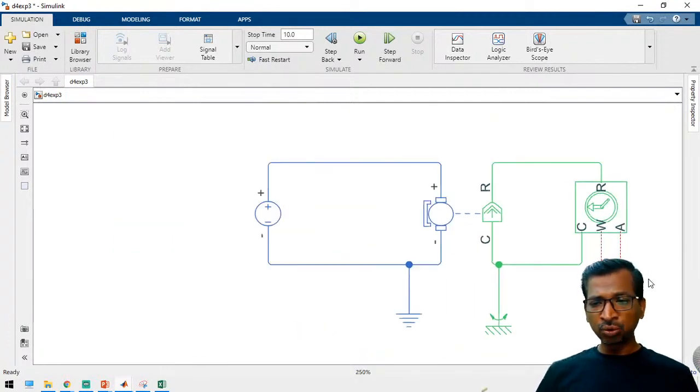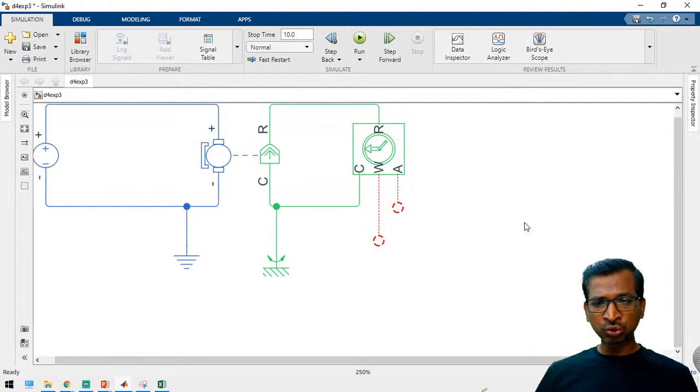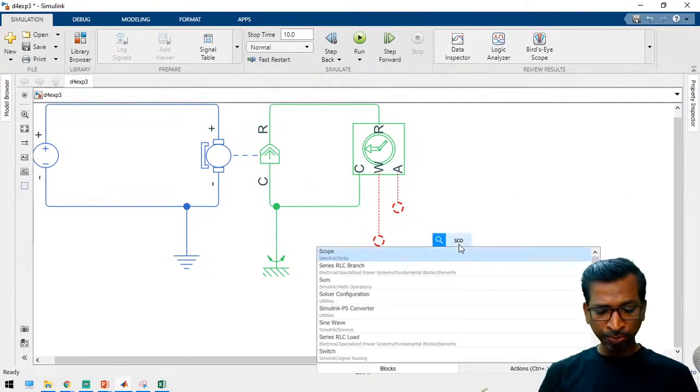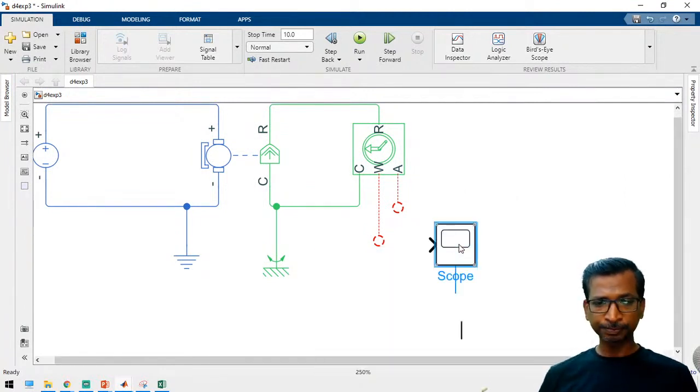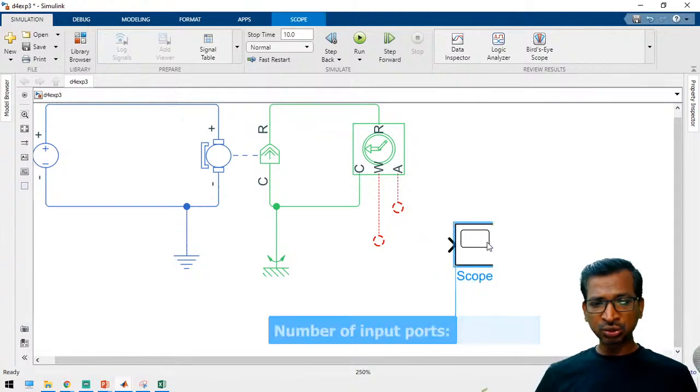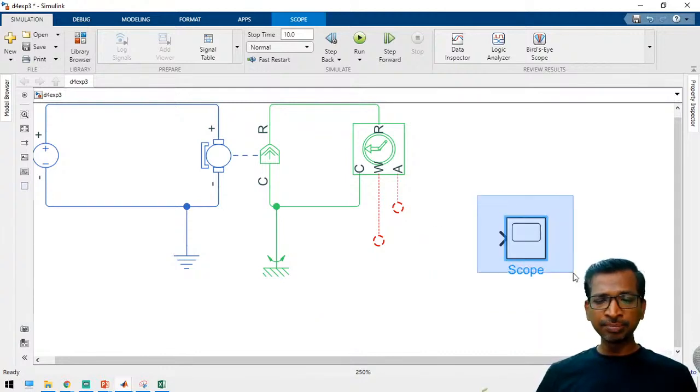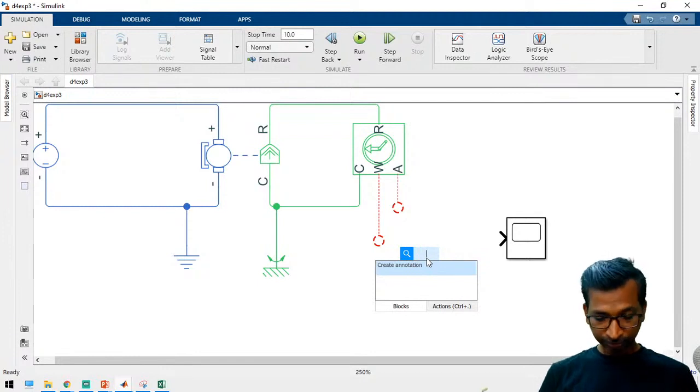Now we have to add the scope block. Just search for the scope block and connect the scope. Since the scope is a Simulink block set, we have to connect via the PS to Simulink converter.